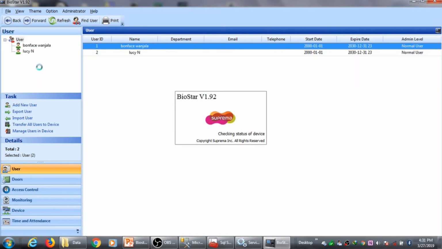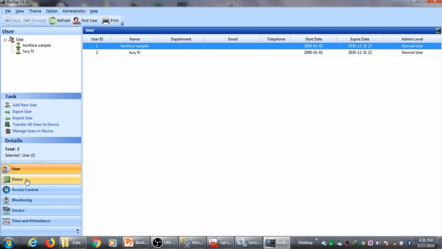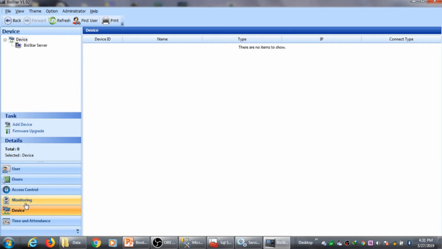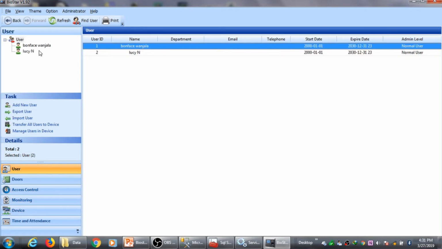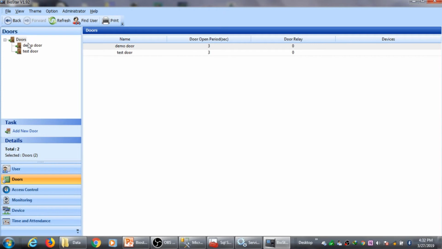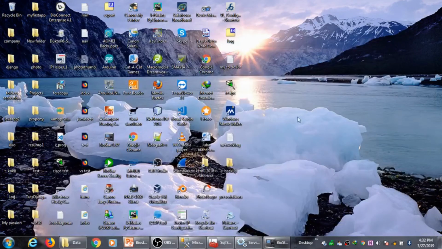And here I don't have devices, but I had just added 2 users just to make sure that I recovered, and I see them back. And I had created these 2 doors, demo door and test door. So here you are, you actually recovered everything that you had before.